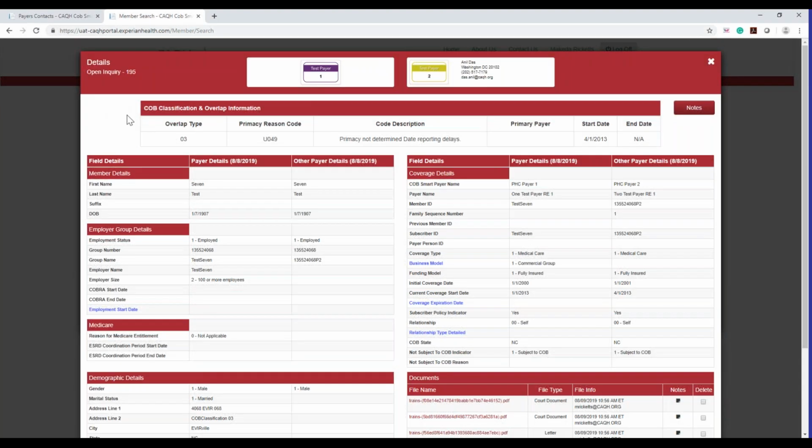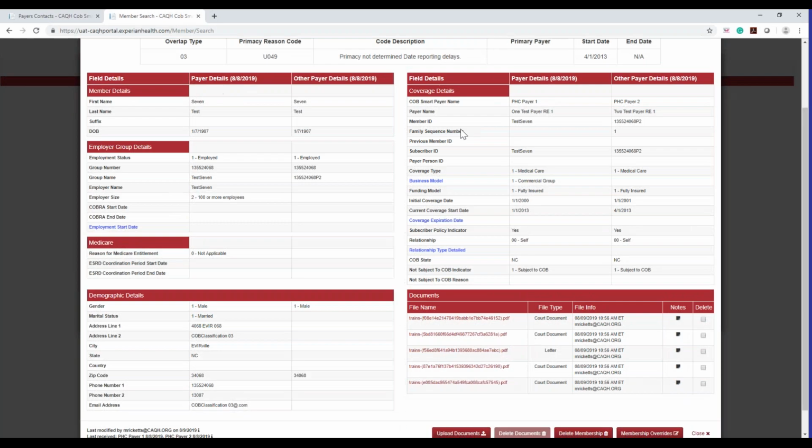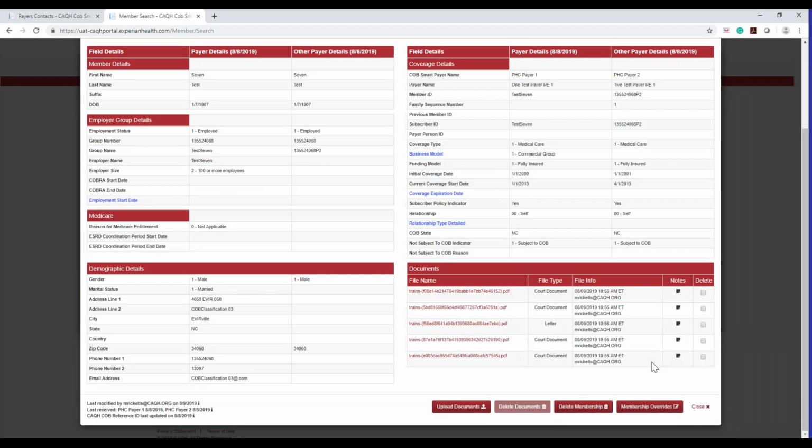Once you go ahead and click that, the detail page pops up and populates with all the information on the member record here. And then at the bottom, if you scroll down, you'll see upload documents. If a document has already been uploaded to that member record, you will see those documents listed here. You'll see the time, the date, and who uploaded it from that payer. You'll see any notes if there were notes added.